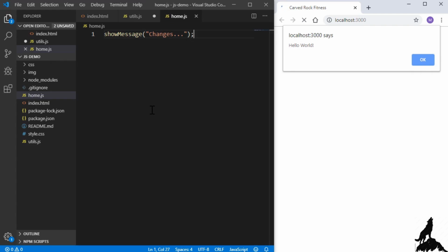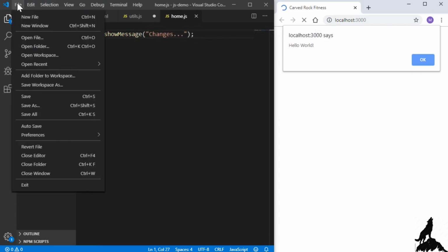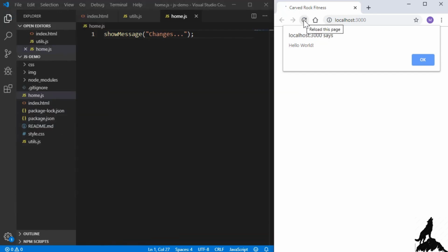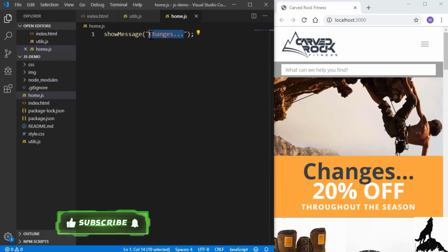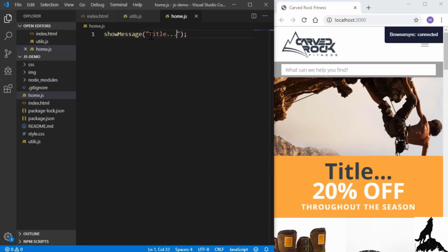So I'll save this. And we have to save utils. You can tell by the circle right here, it needs to be saved. I can go to File, Save All. And I'll refresh the page. And we can see that it says changes. And just to show that it is working, I'll change it to something else. I'll change it to title and save it. And as soon as I save it, browser sync kicks in and we see the title showing up right here.